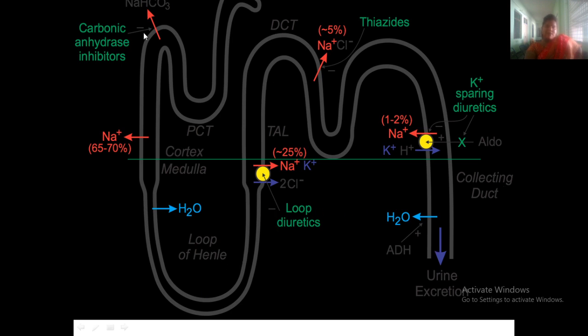What will be happening? Bicarbonate will be going out. And then potassium sparing diuretics will act at the level of the collecting ducts, where urine will be excreted.